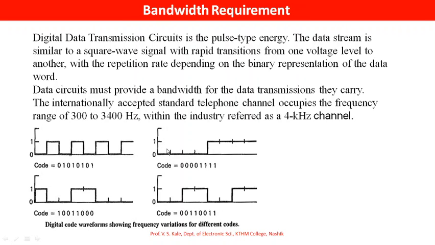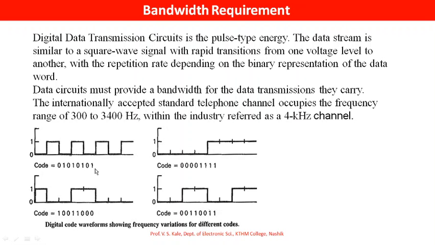Here the code is 0 0 0 0 1 1 1 1. Again see off time and on time, capital T. Take the reciprocal of it. That will be the frequency of this. Now this frequency is very less as compared to this one. See again one more code. Here code is 1 0 0 1 1 0 0 0. Again, if you see the frequency of this, that will be different from this.